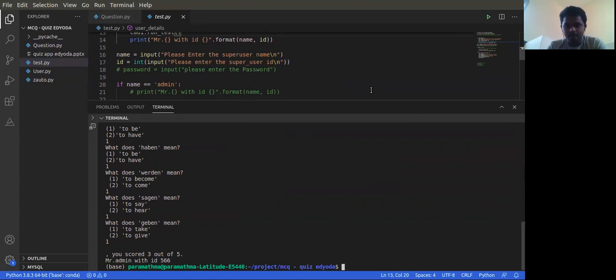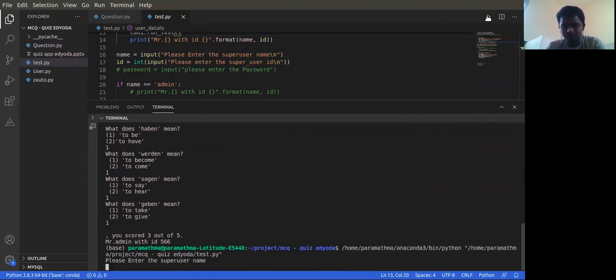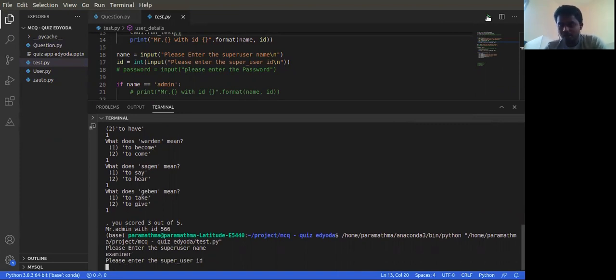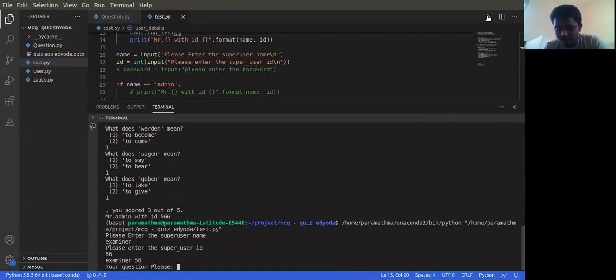Then after that, let's say we run this again. Here it is asking for the super user name. Let's say we give some other name, examiner. What is his ID? Let's say 56. Here it is asking for the question. We have to give questions to the quiz. Let's say, what is the color of the Indian flag?